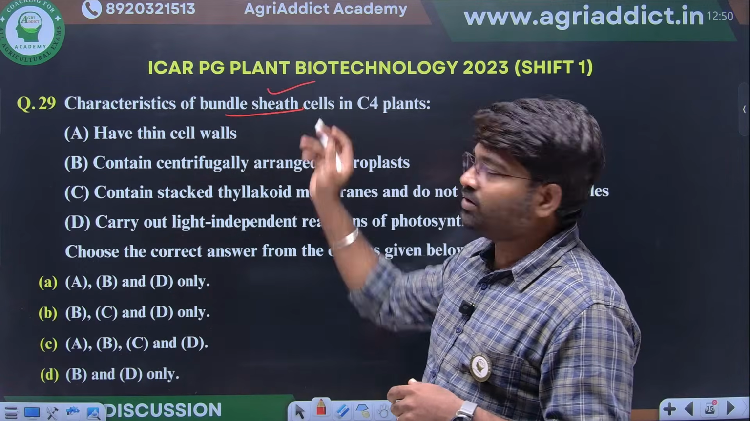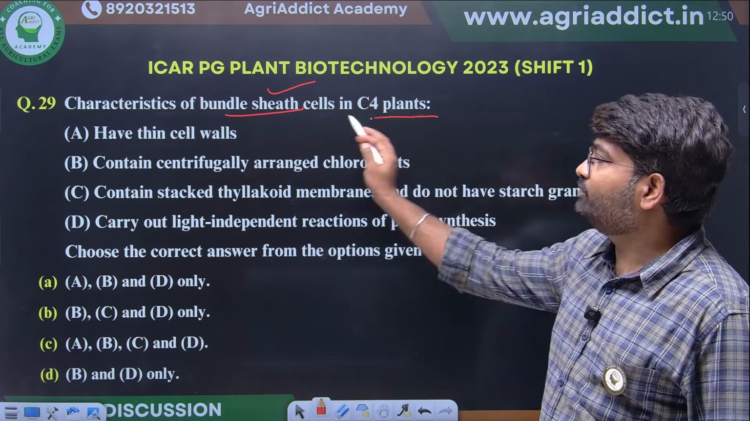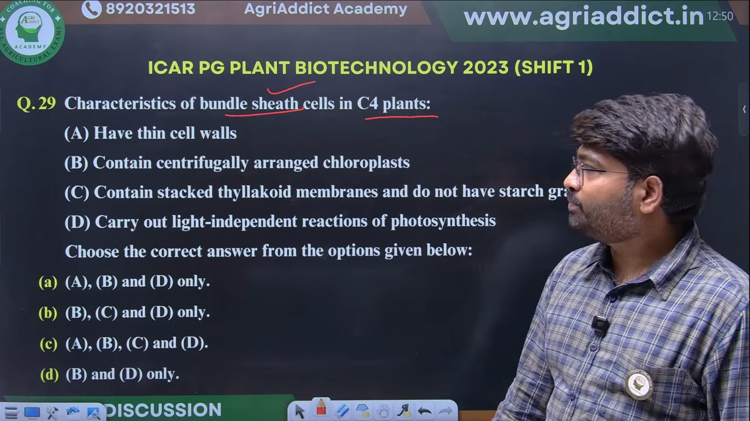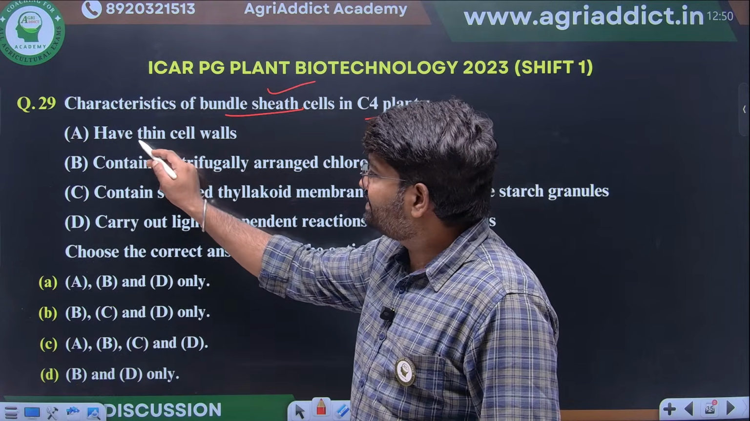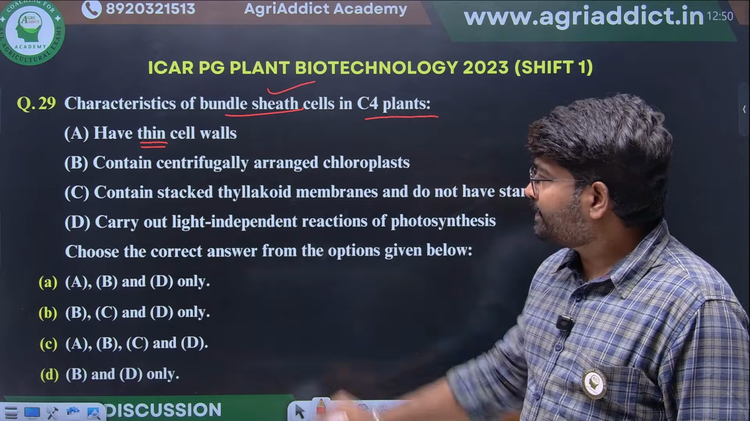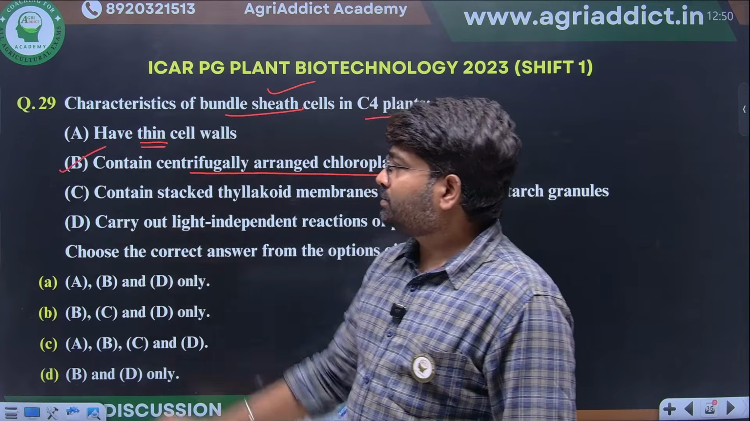Bundle sheath cell. They are asking what are the characteristics of bundle sheath cells in C4 plants. They have thin cell walls. Centrifugally arranged chloroplasts. Yes, this is correct.